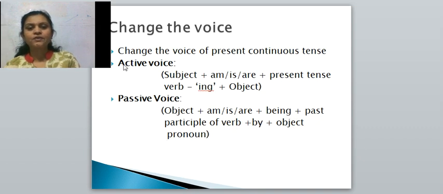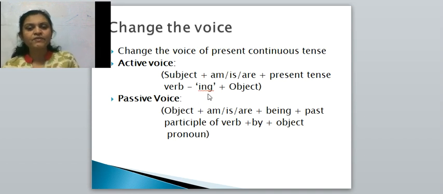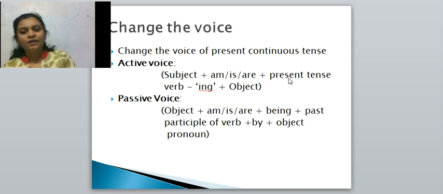Okay, active voice construction is also written, passive voice construction is also written, and see, you have to learn these constructions because these constructions will help you to identify which voice is given in the sentence and in which voice you have to convert. Okay, here present tense verb with ing will help you to get an idea which verb is given there, progressive verb is given there. If before this ing form am, is, are there, means the present continuous is there. Was and were is there, means the past continuous is there.